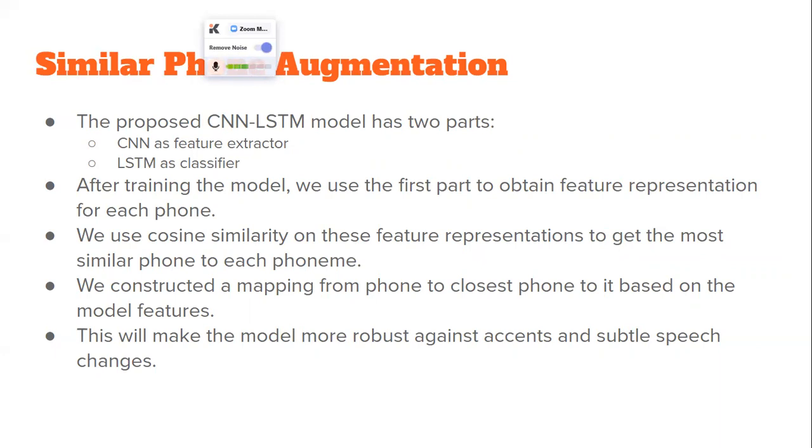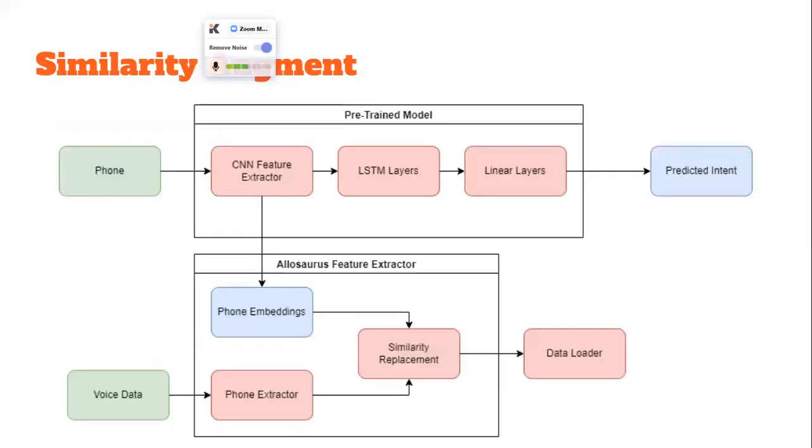For the similarity augmentation, our model is basically a CNN LSTM model. We decided to use the CNN part as a feature extractor. After we pre-train the model fully on our data set, we use the CNN part to get our phone embeddings. Then we do a similarity check, or custom similarity, between our input phones and all the phone embeddings to come up with the most similar phones and replace a phone with that one.